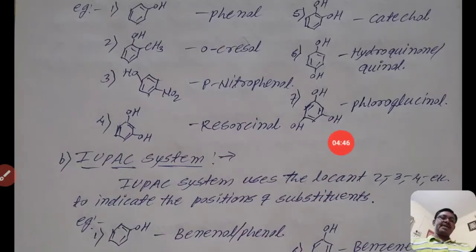The second example is trihydric phenol. There are three hydroxyl groups attached to a benzene ring at positions 1, 3, 5. See here, at the one position, then second, third, fourth and fifth. Positions 1, 3, 5 are at equal distance from each other. The name of that compound is phloroglucinol.